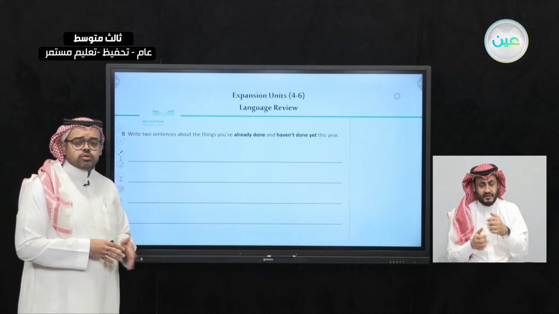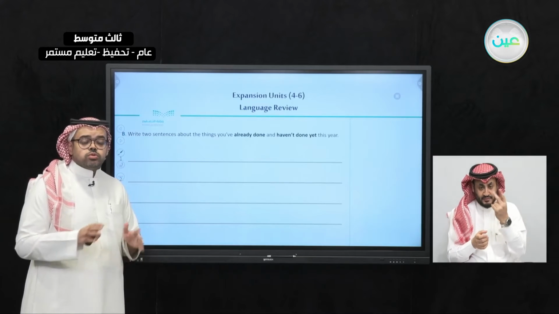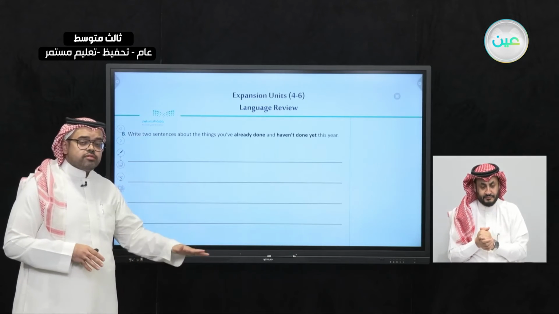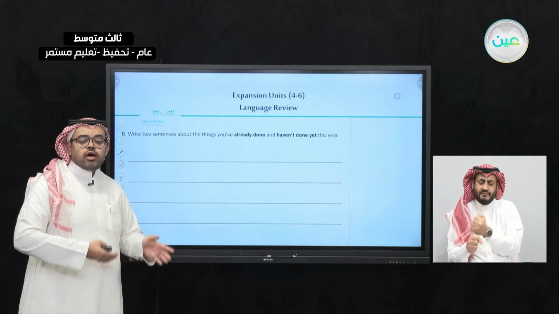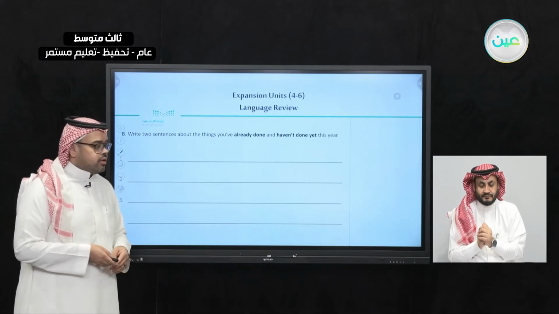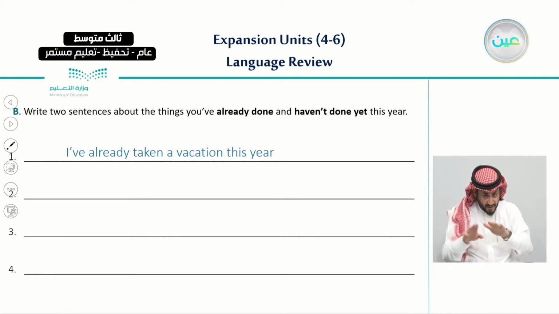So let's move on to the exercise, and here I'm going to write down 2 examples of the things that I have already done, and also 2 things that I haven't done yet. So the first one, which comes under the things that I have already done, is that I've already taken a vacation this year.